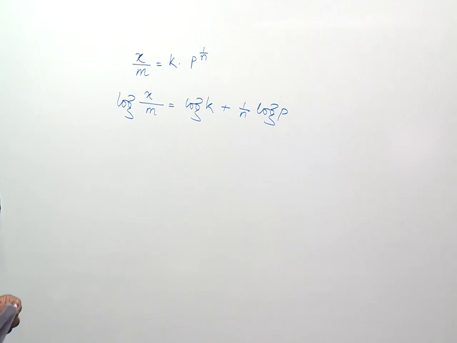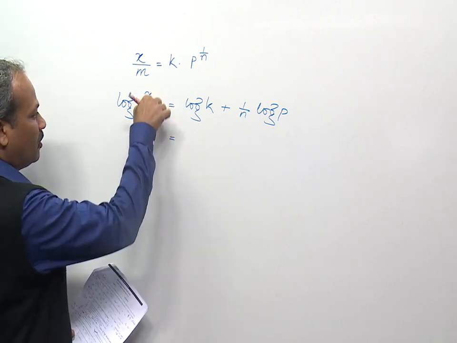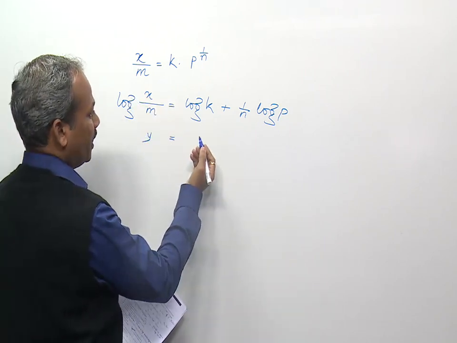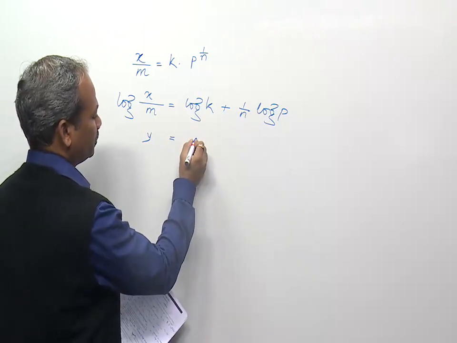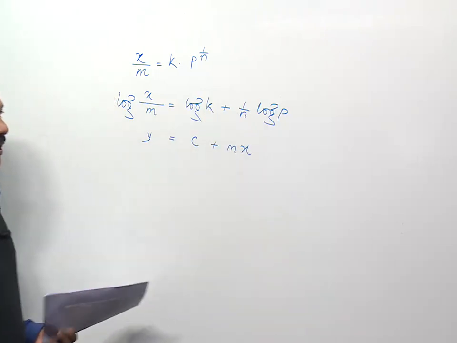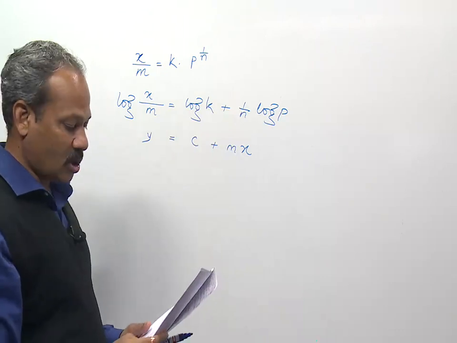So it's an equation of a straight line. If we plot a curve between log x by m and log p, we will get a straight line of the form y equals mx plus c, so the slope is 1 by n and the intercept is log k.